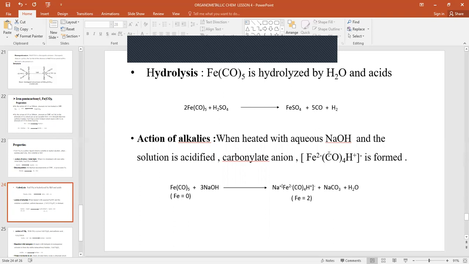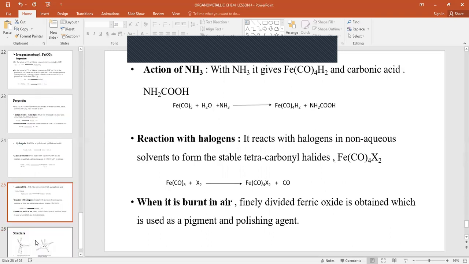When heated with aqueous sodium hydroxide and acidified, it results in the formation of the carboxylate ion. When reacted with ammonia, it gives carbonic acid and other products as shown in the equation.